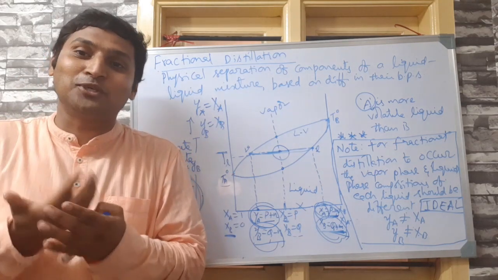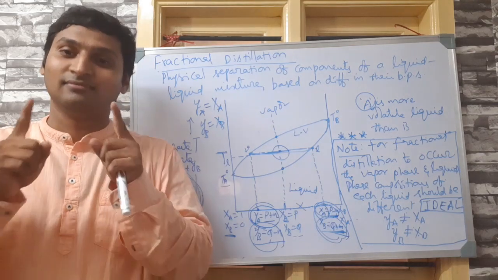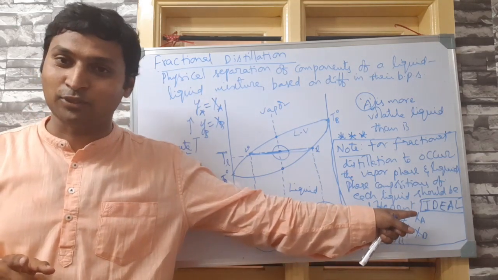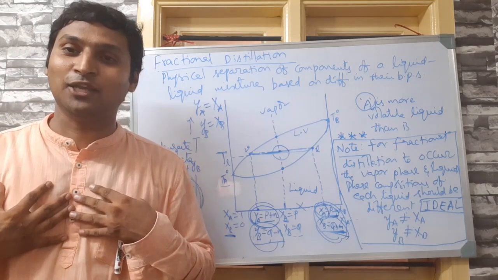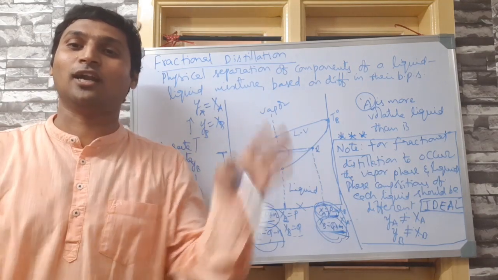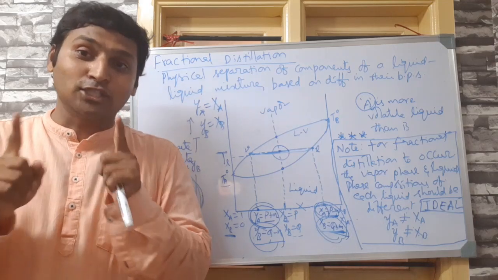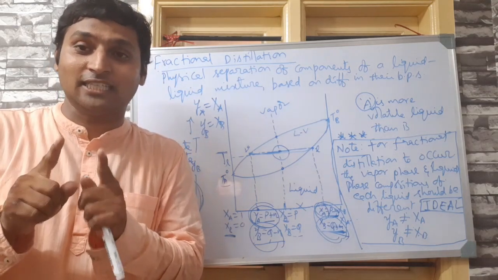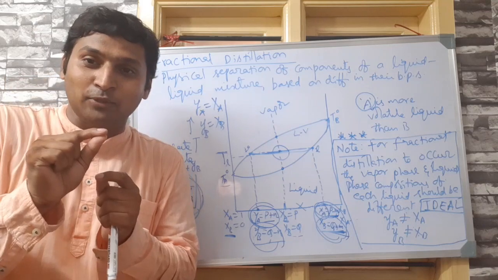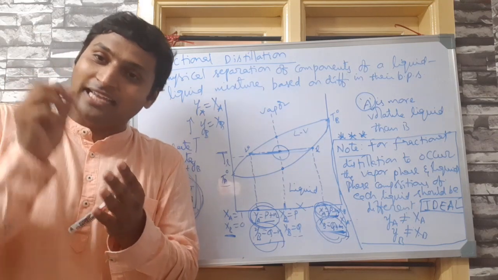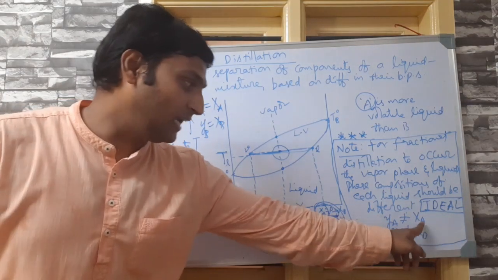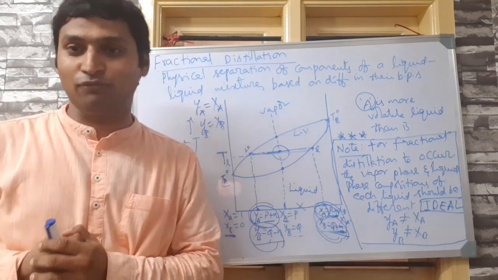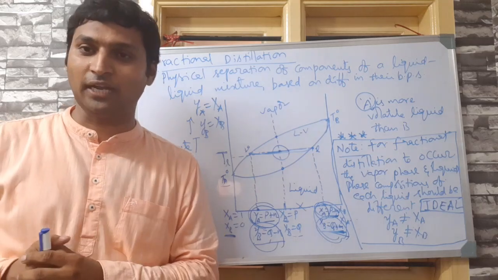If they undergo fractional distillation at all compositions and do not form azeotropic mixtures, I am indirectly telling you that azeotropic mixtures do not undergo fractional distillation. What does it mean? At that composition, there is no tie line, there is only a tie point. That means the vapor phase and liquid phase will have the same mole fraction for both component liquids.